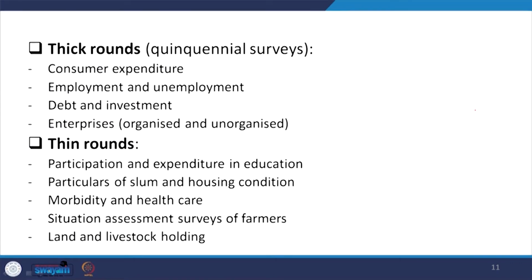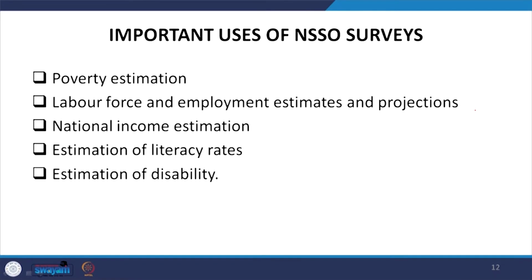Now, the thick round, as I mentioned, is called the quinquennial survey, covering consumer expenditure, employment, unemployment, debt and investment, enterprises. Whereas in the case of thin rounds, it is on expenditure on education, particulars of slum and housing condition, morbidity and healthcare, situation assessment of farmers, land and livestock holding.